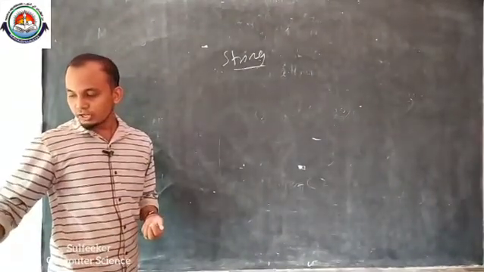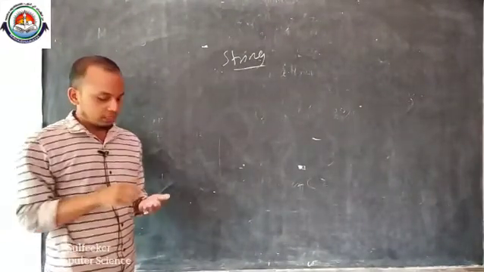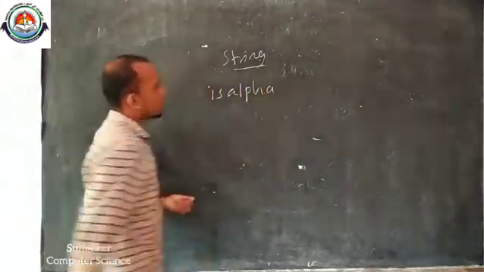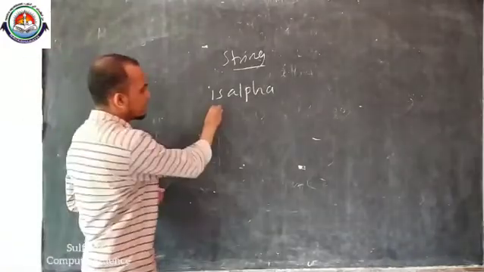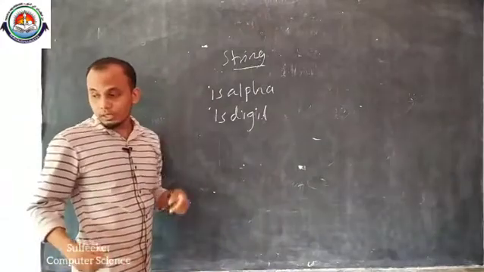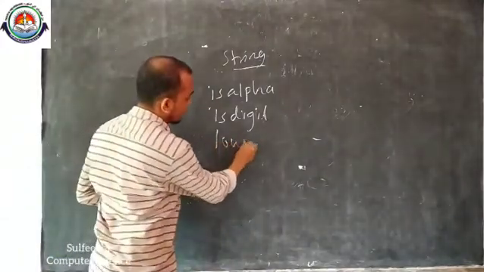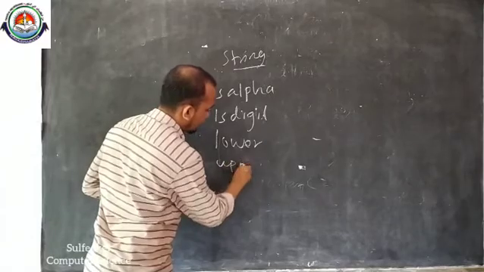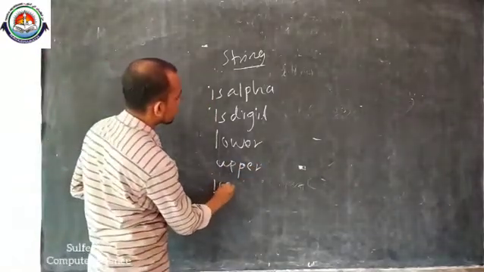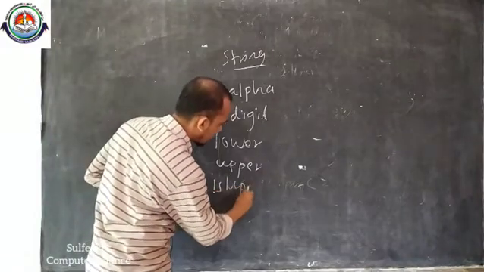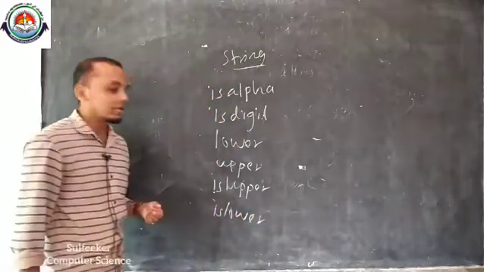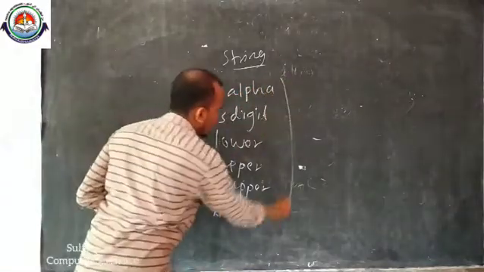When we use a string module, for example, isalpha, then isdigit, then lower, upper, then isupper, islower. All these are examples of string functions.